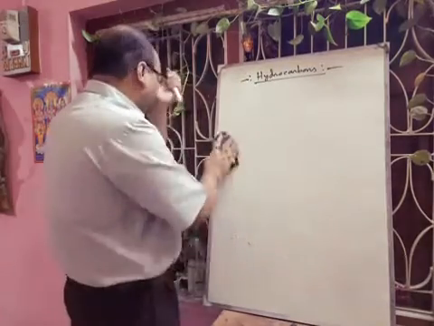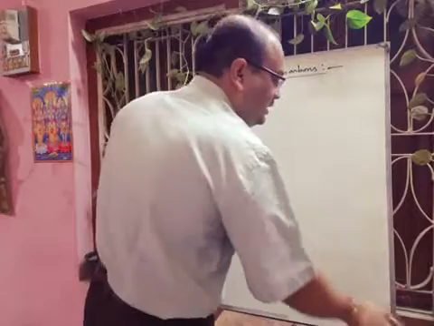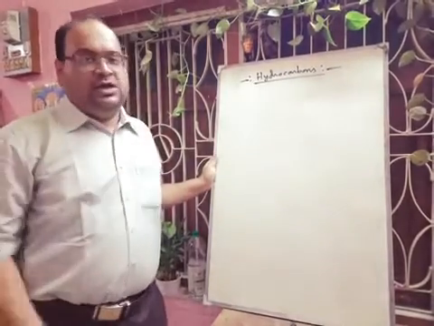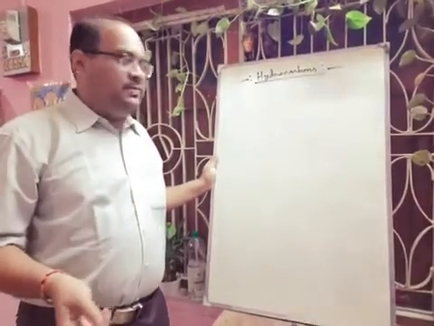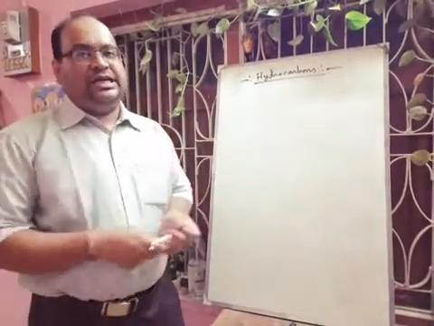In case of an unsymmetrical alkane, where there is a chance of formation of more than one type of radical, we know that a 3 degree radical is more stable than a 2 degree, than a 1 degree. So definitely the more stable radical will give the major product. Next we will discuss combustion.